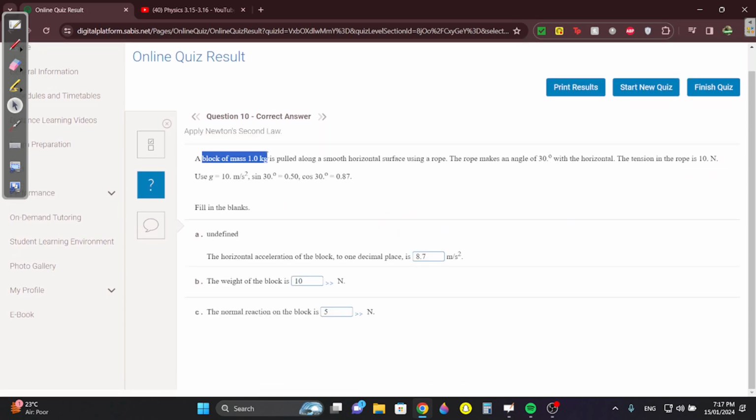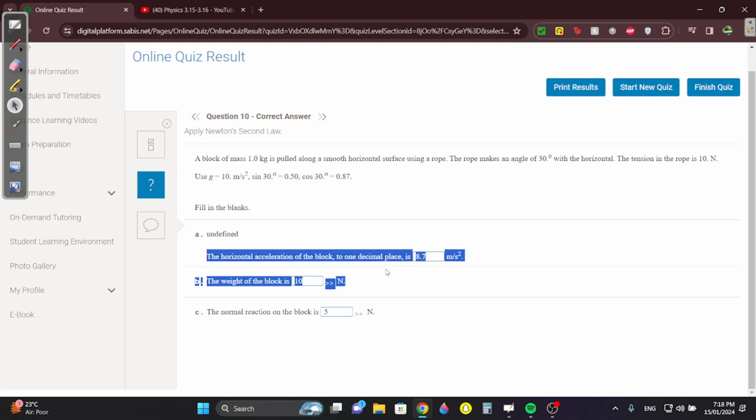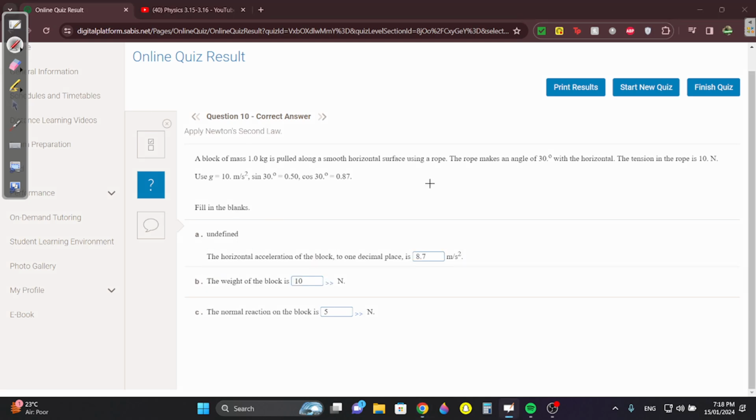Question 10. Again, a block of mass 1 kilogram is pulled along a smooth horizontal surface using a rope. The rope makes an angle of 30 degrees. The tension is 10. Use g equals 10, sine 30, whatever. The horizontal acceleration. Since the rope makes an angle of 30 degrees, since it's an angled force, we're always going to have a horizontal force and a vertical force, right?